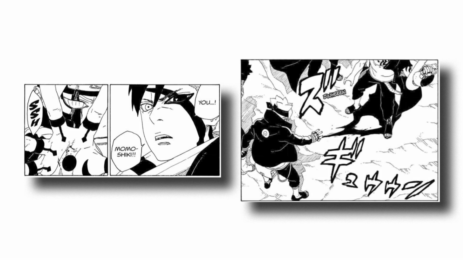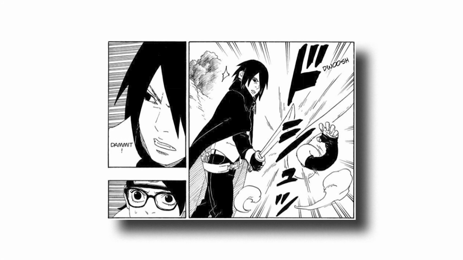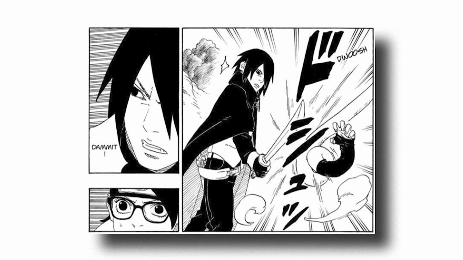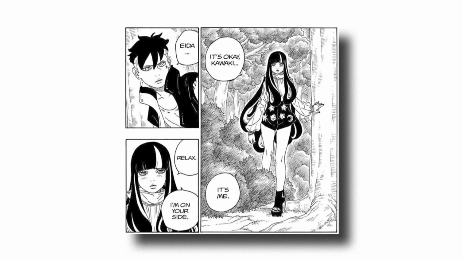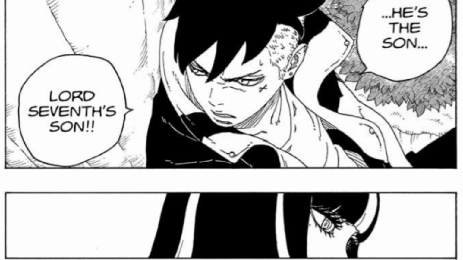Before Kawaki could be killed by the people of Konoha, Momoshiki took control of Boruto's body. Immediately after taking control, Momoshiki used the karma to absorb Shikamaru's shadow paralysis jutsu, allowing Kawaki to regain his mobility and shrink his body to escape. While Kawaki was hiding, Eida came to help him. This was when Eida's omnipotence power was activated, altering the memories of people to believe Kawaki was Boruto and Boruto was Kawaki. Kawaki's envious thoughts about Boruto triggered this power.